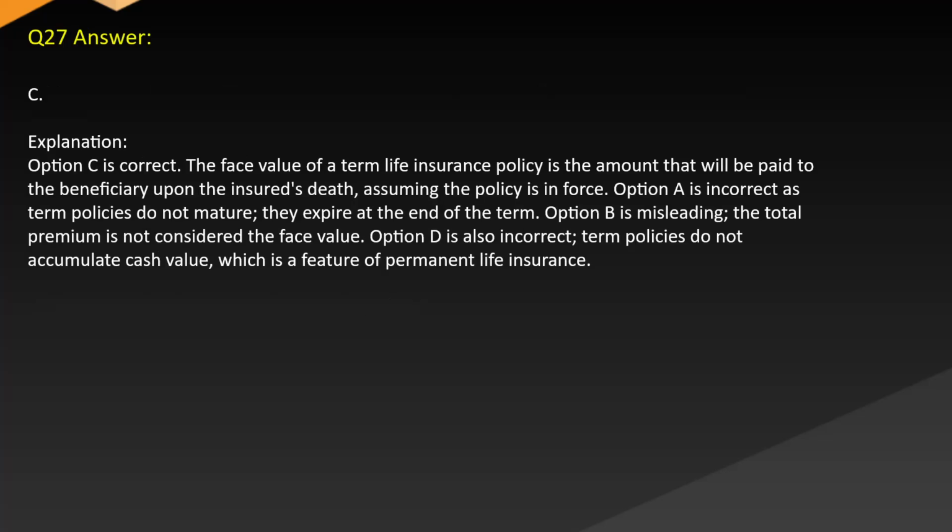Answer C. Explanation. Option C is correct. The face value of a term life insurance policy is the amount that will be paid to the beneficiary upon the insured's death, assuming the policy is in force. Option A is incorrect as term policies do not mature, they expire at the end of the term. Option B is misleading as the total premium is not considered the face value. Option D is also incorrect. Term policies do not accumulate cash value, which is a feature of permanent life insurance.